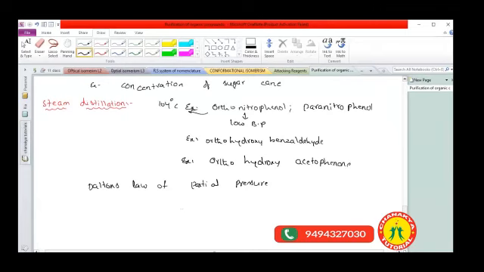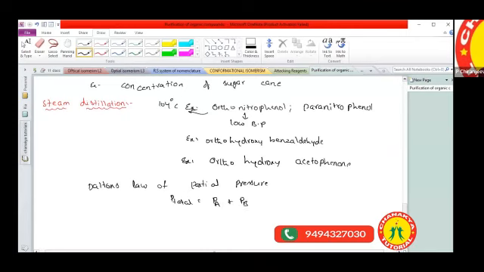Come on, Aditi. The total pressure exerted by a mixture of different gases is equal to the sum of the individual partial pressures. Very good. The total pressure of the gas is the sum of the partial pressures of the individual gases present in a mixture. So if the solution contains two components, one the solute and another the solvent, we can write P total is equal to PA plus PB.